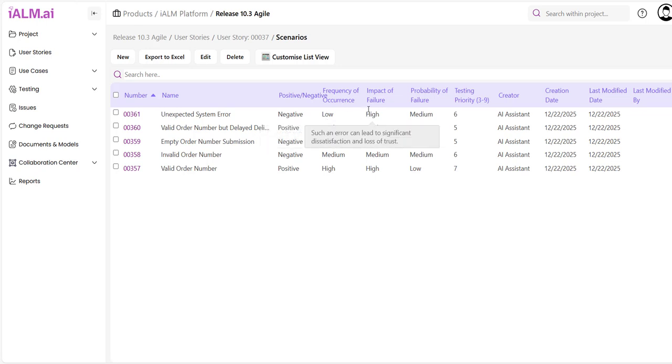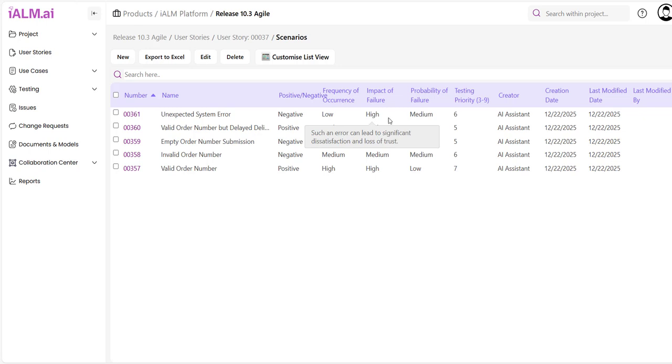It also gives me these three parameters that determine the risk level of the scenario. Frequency of occurrence, which means how often do we think this scenario is going to happen in production. Impact of failure means if the scenario were to fail in production, what would be the impact on the business or operation in general? And the probability of failure. Basically, what is the likelihood for this scenario to fail in production?